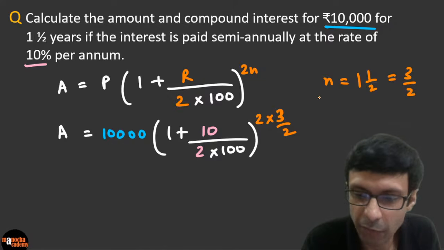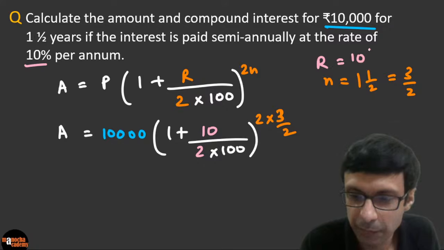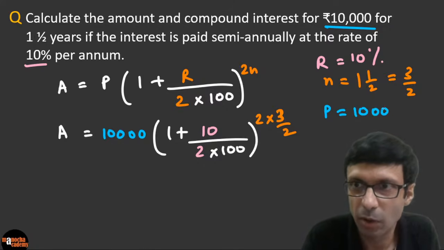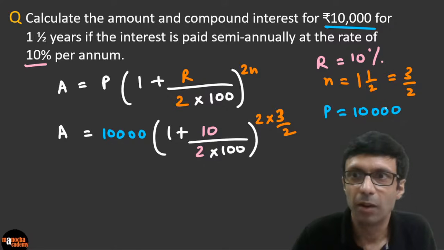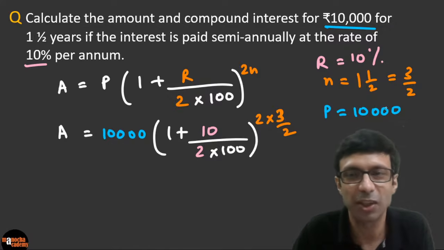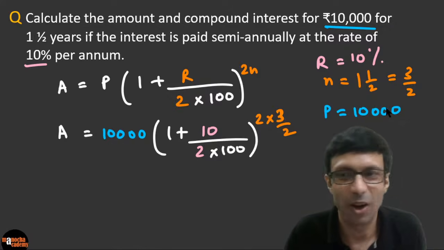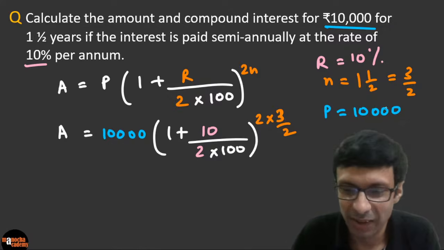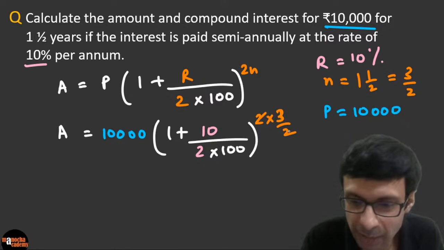The rate we have substituted here to be 10%. Can you guys see that? And the principal is 10,000. So I've made all these substitutions and written it clearly for you here. Principal is 10,000, rate is 10%, n is 3 by 2. Just substitute in the formula. Awesome, guys. Can you see that? Clear? So can you see that 2 will cancel here?